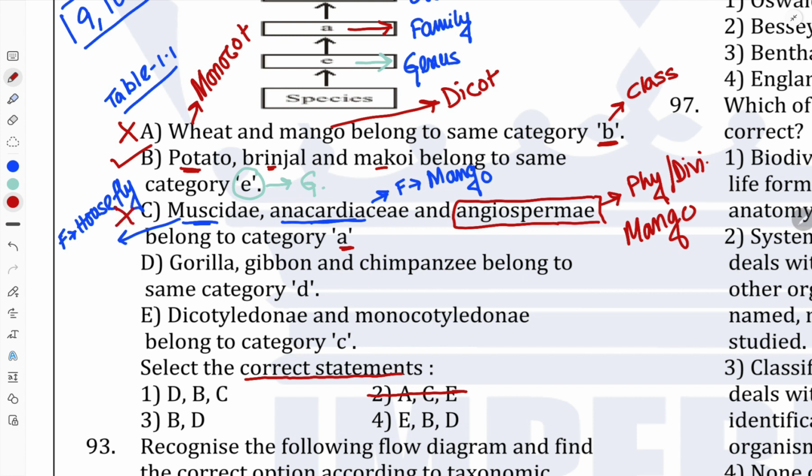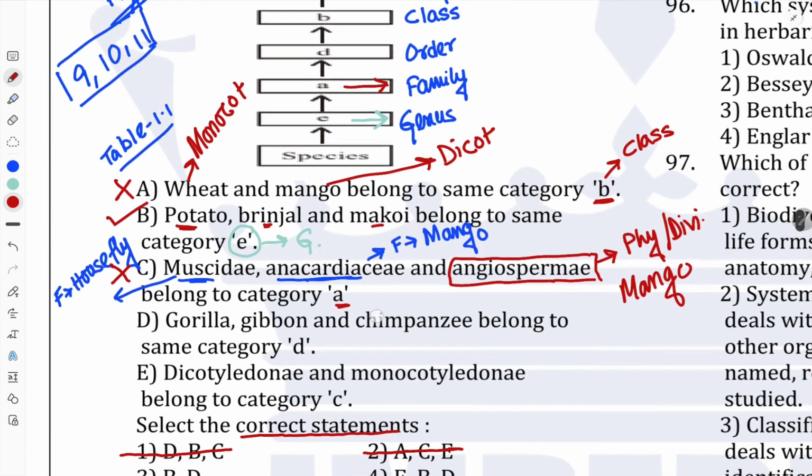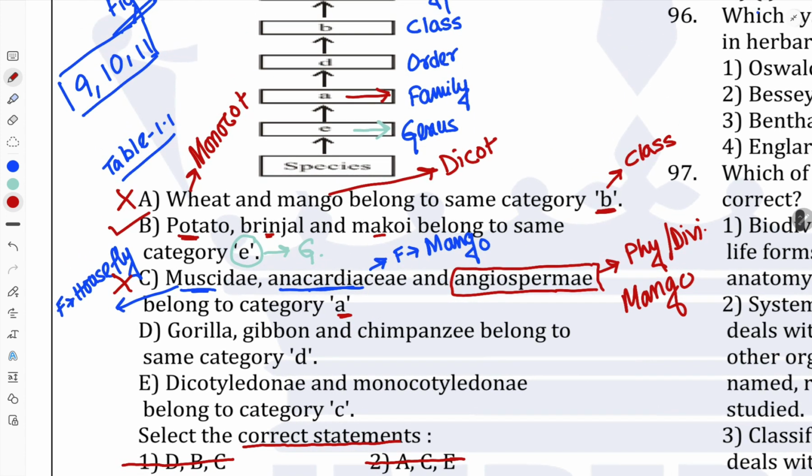Statement C is given in option number 1, so option number 1 we can eliminate. This is called the elimination method. Now the next statement: gorilla, gibbon and chimpanzee belong to the same category D. According to our chart, D is order.